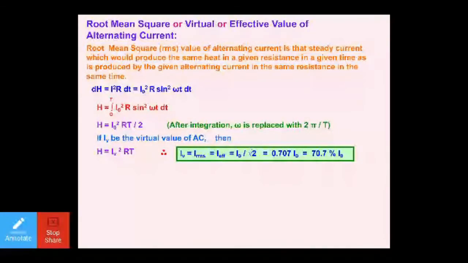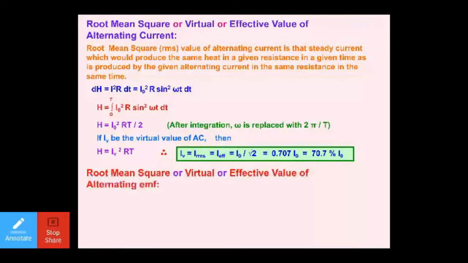This is very much visible. I hope it is already understood. When you do the calculation, it comes out as 0.707 of I naught. It means IV or IRMS or the effective value is equal to 70.7% of I naught. So dear students, now you have two values to remember. Mean value is equal to 63.7% of the peak value of current, and RMS value is equal to 70.7% of the peak value of current. These are the two things you have to keep in mind.